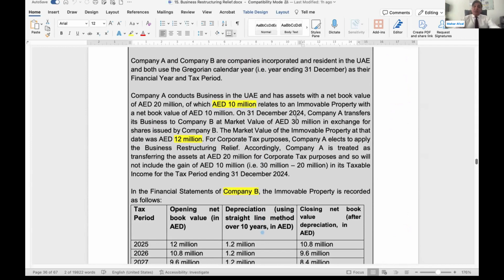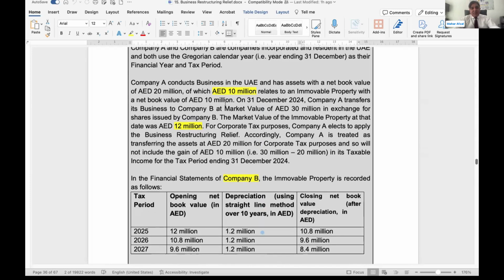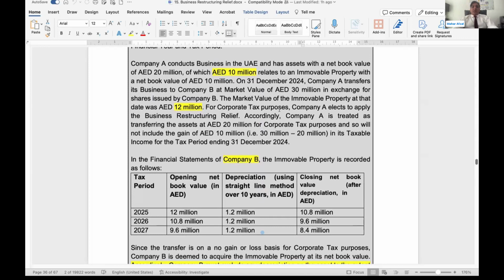On 31st December 2024, Company A transferred its business to Company B at a market value of 30 million in exchange for shares issued by Company B. The market value of the immovable property is 12 million. So the business has been transferred at 30 million. The book value of the immovable property is 10 million. Market value is 12 million. For corporate tax purposes, the company elects to apply the business restructuring relief.